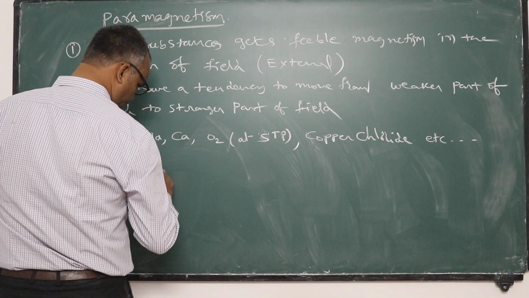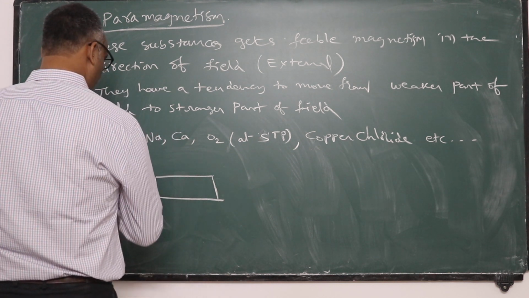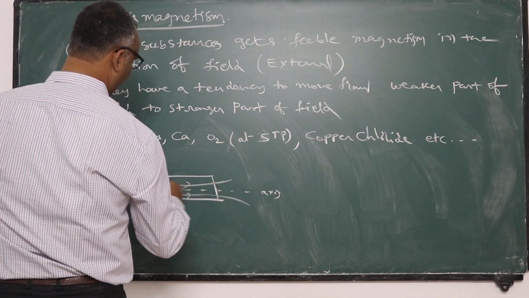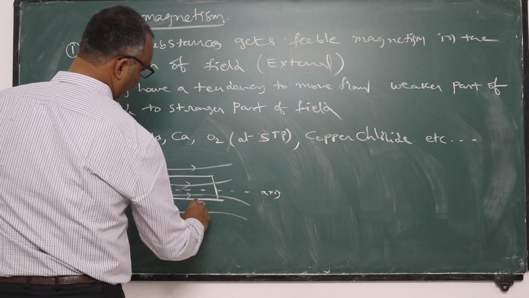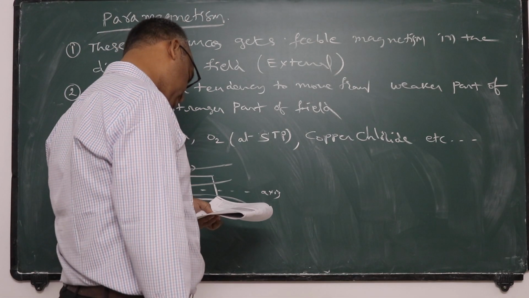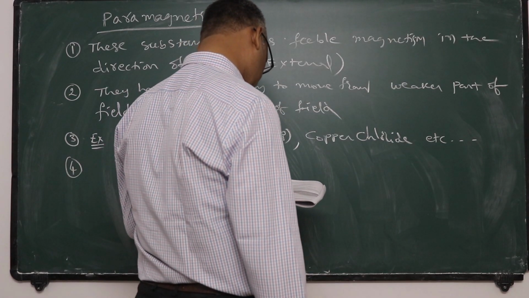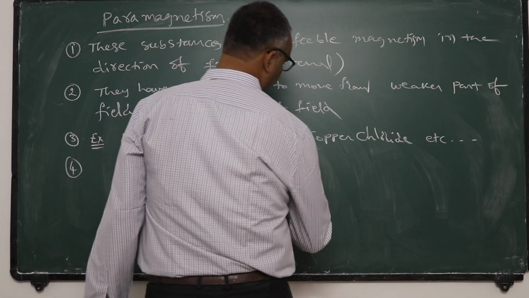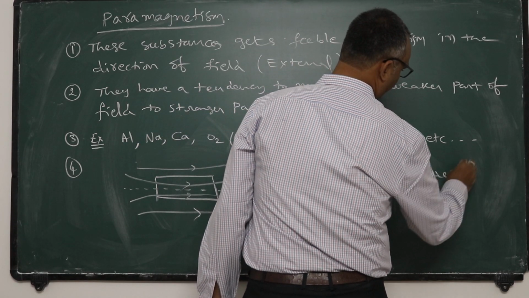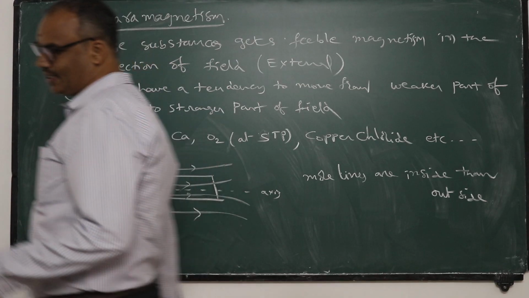Fourth point, whenever we keep a paramagnetic substance inside an external field, this is the axis of the magnet, few magnetic lines of force will enter through that, like this. More lines are inside than outside.